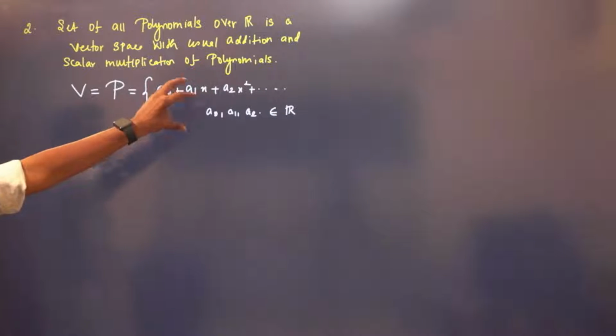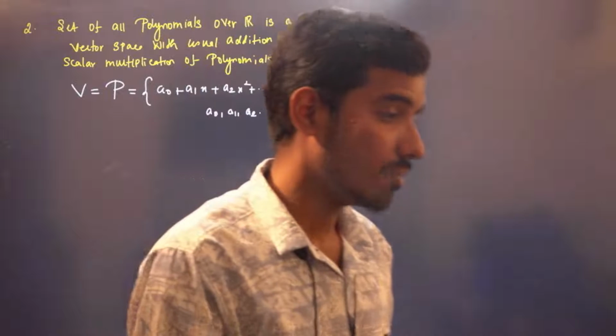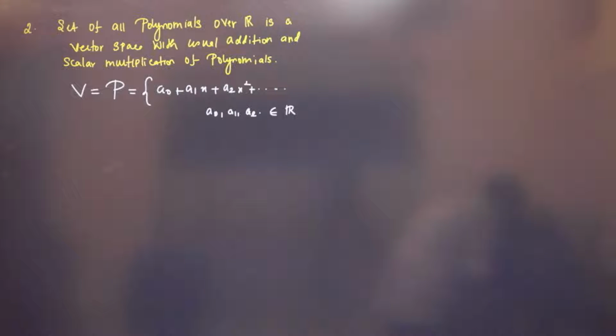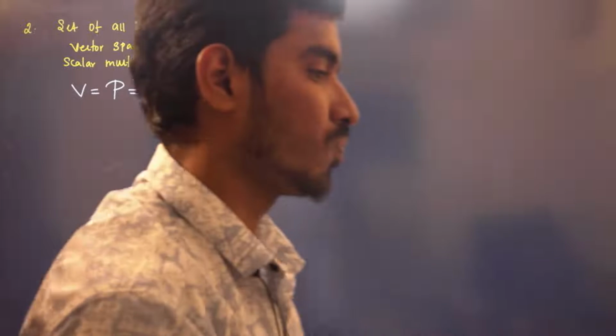You can always see a polynomial as a tuple, where the tuple denotes the coefficients of constant, x, x square, x cube, and so on. Is it yes or no? You can always visualize a polynomial as a tuple. Since we already proved in the previous problem that the set of all n tuples forms a vector space, therefore polynomials are always isomorphic to tuples, right? Because here a naught, a1, a2 also belong to real numbers, so it is always true, right? Okay.